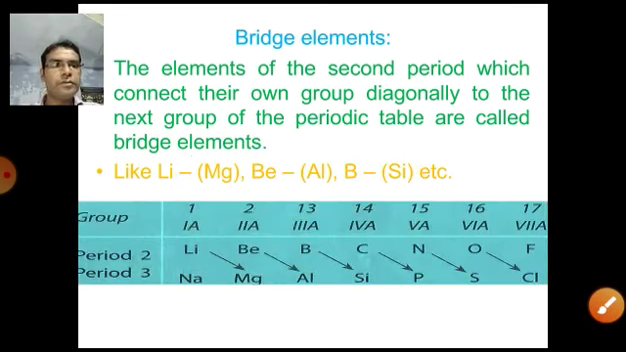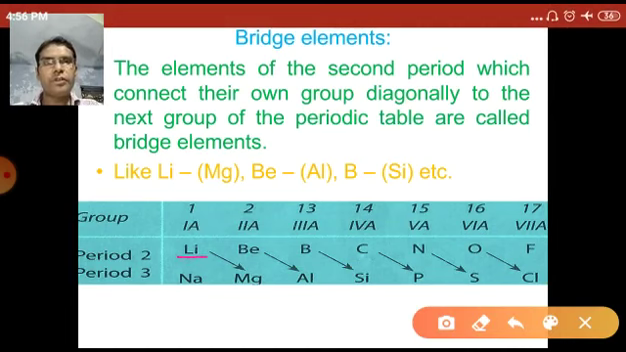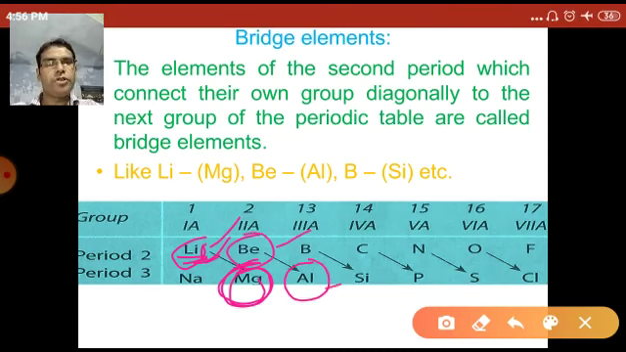So lithium connects to magnesium. The second period connects to the third period elements. So lithium connects to magnesium, so lithium is a bridge element. The second period element beryllium connects to the third period element aluminium. So beryllium is a bridge element, and so on.